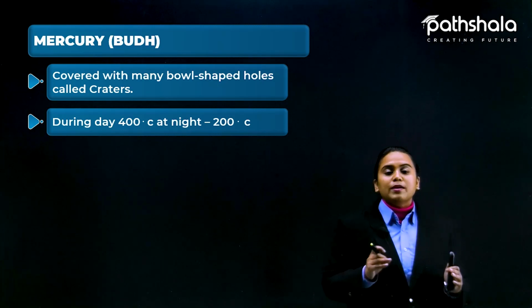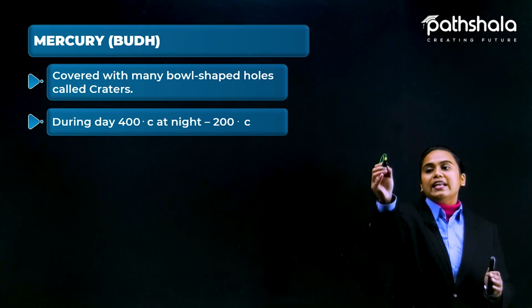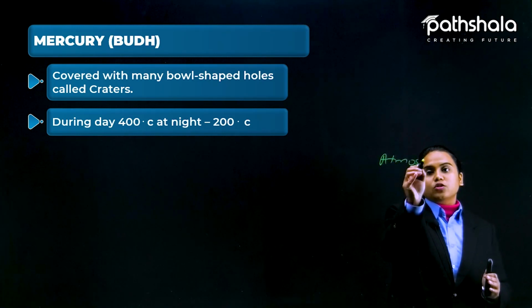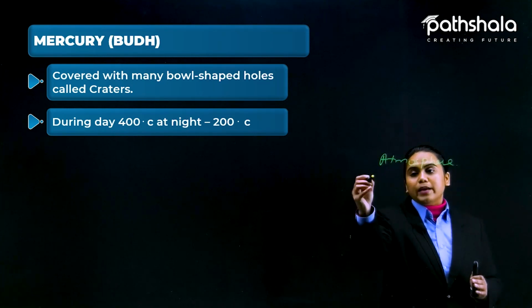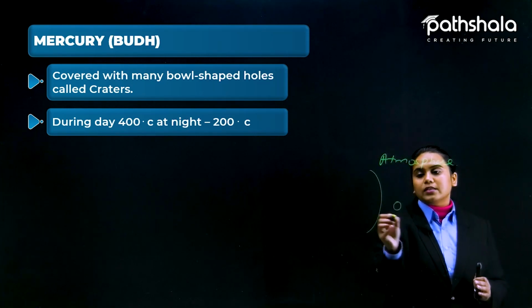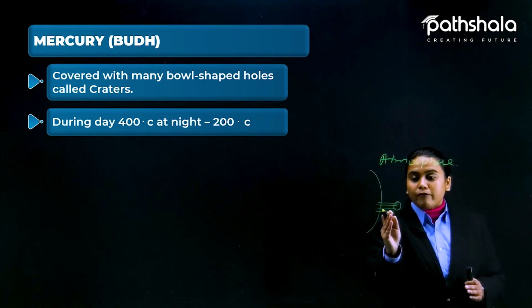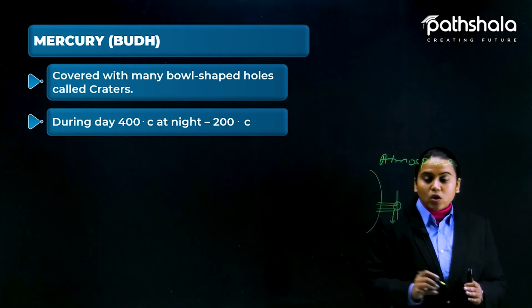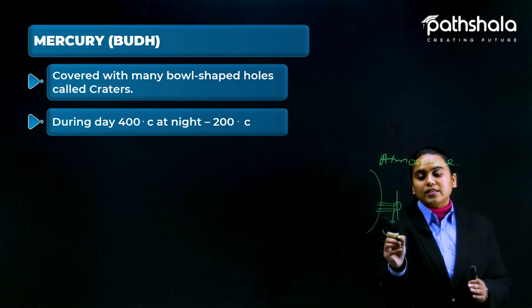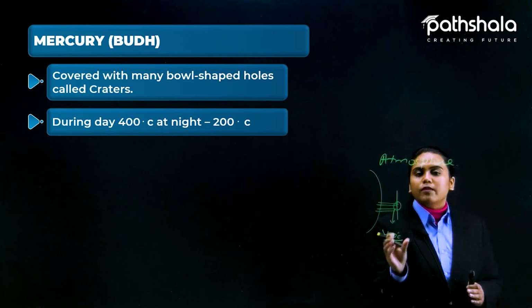So students, because Mercury does not have any kind of atmosphere, there is no atmosphere there. So during the day, because it is the nearest planet to the sun, it is directly getting sun rays. Fine. So if it is like this, the temperature rises too high, and 400 degrees Celsius can be observed till date.